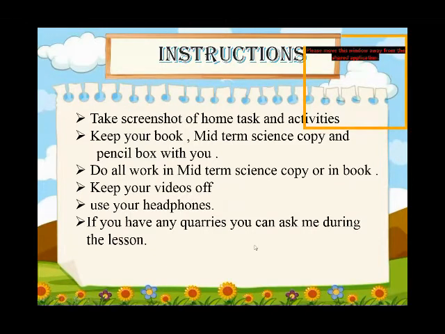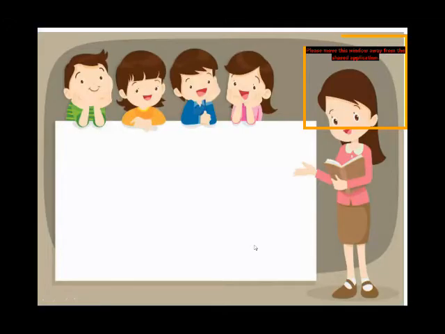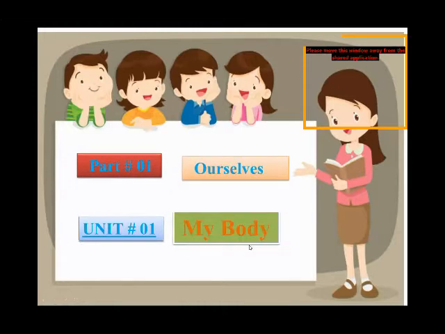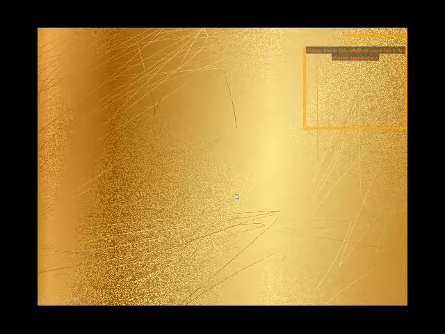Now, let's start today's topic. Today our topic is My Body, unit number 1, and it's a part of our cells. Before starting our lesson, I am sharing the objectives with you.